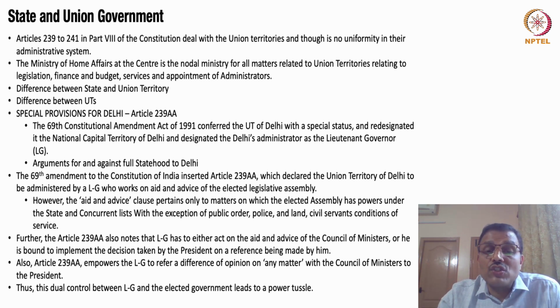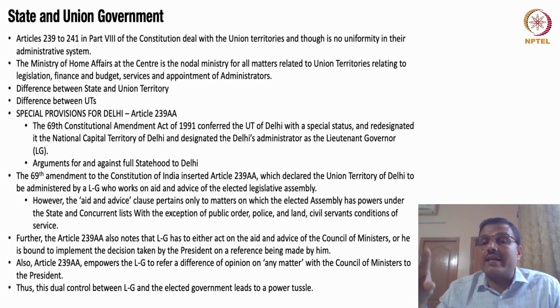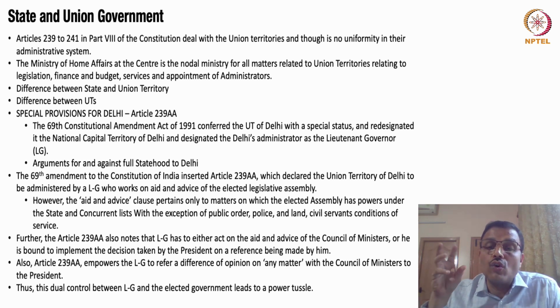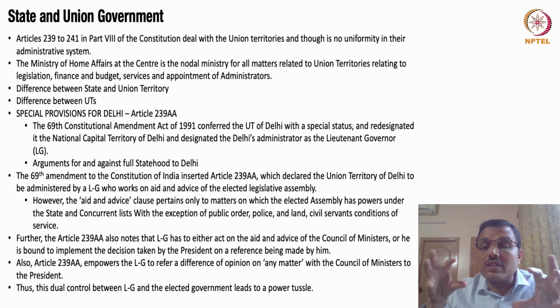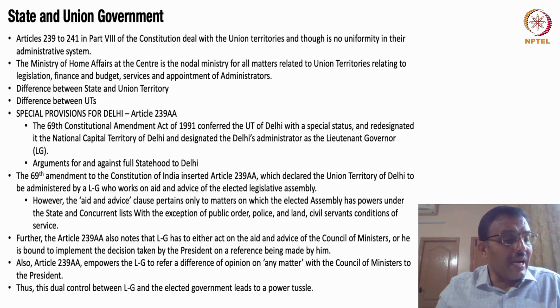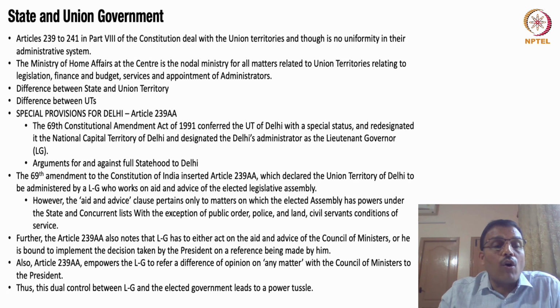Now, the lieutenant governor in Delhi is considered to be the president's nominee in administering public order, police, land, and the conditions of civil servants. So he can decide these aspects, right? So it is like having dual administration in the territory of Delhi, one partially by the union government, the other by the state government. Now, if they do it in some kind of coordination, that would always be very great. But unfortunately, sometimes it does not happen in that sense. So that's the issue in Delhi.